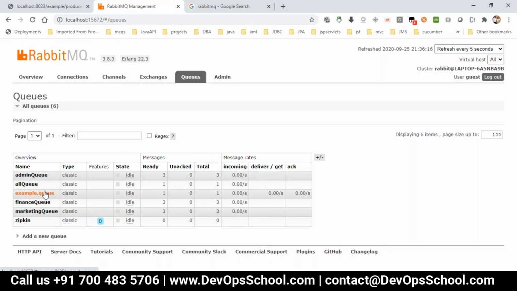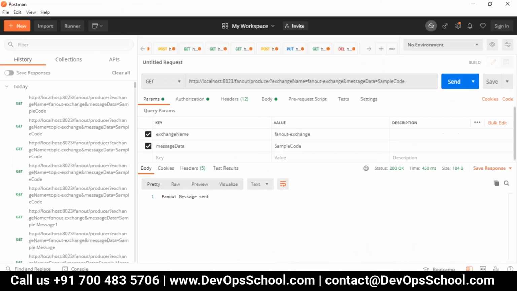It is sending to all the four, right? Before it was two for admin, finance, and marketing, but the all queue did not have anything, but it took one now. Just see the status. And now let me just send one more.